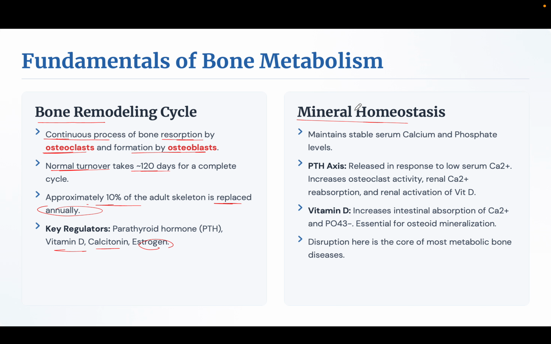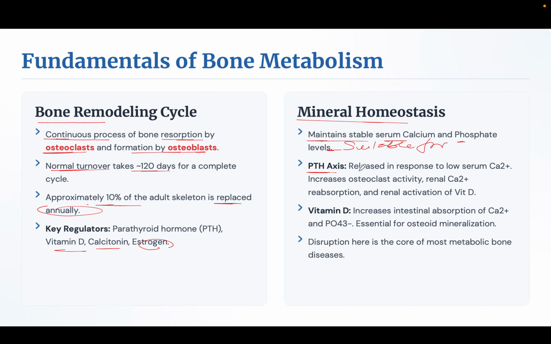So through these hormones there is mineral homeostasis. They maintain the serum calcium level and the phosphate level at a suitable range for functioning of the enzymes and the other hormones to regulate in a particular parameter.